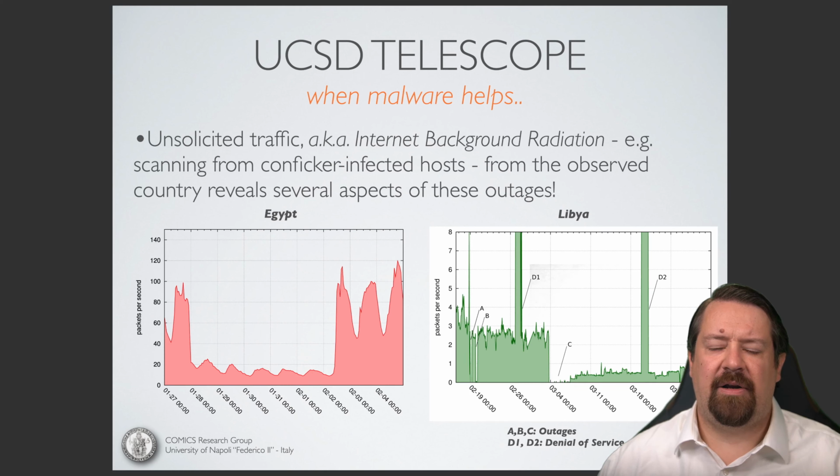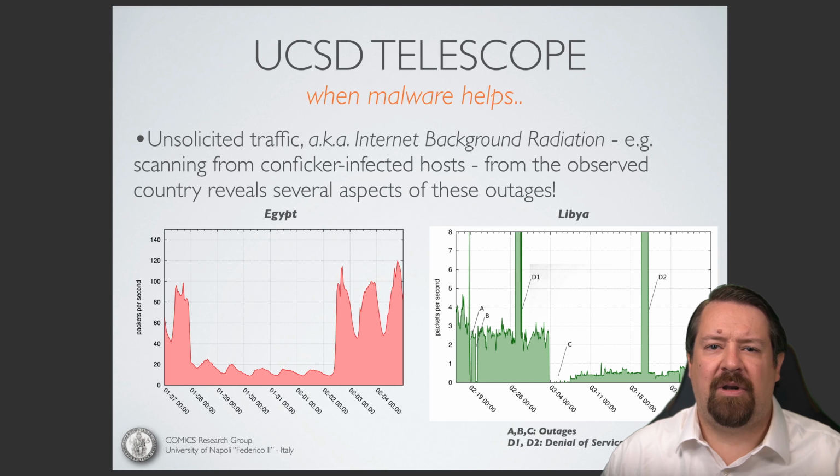While legitimate internet traffic requires bidirectional routes to be in place, meaning to establish a connection, traffic has to be able to flow in both directions. On the other hand, this background radiation is coming from infected hosts that are just sending out traffic and not expecting a response back. And so we see that even during the shutdown, there continued to be this background radiation coming from these ASs in Egypt.